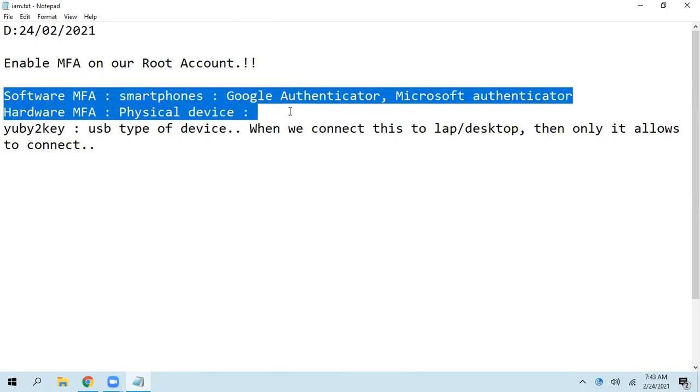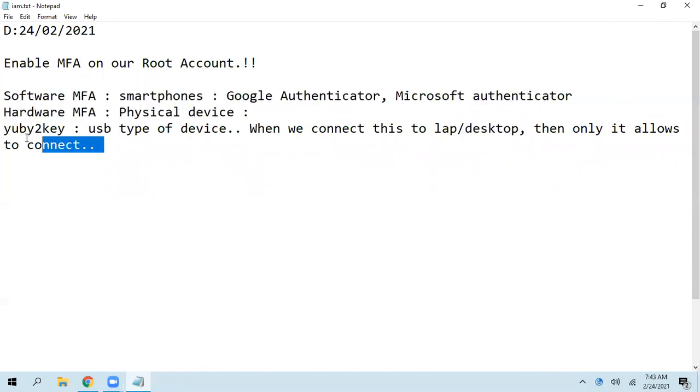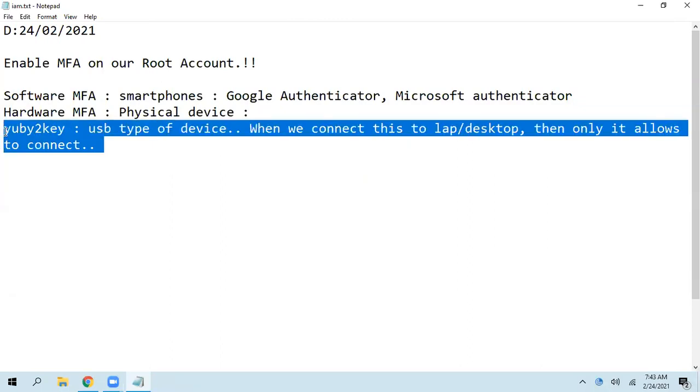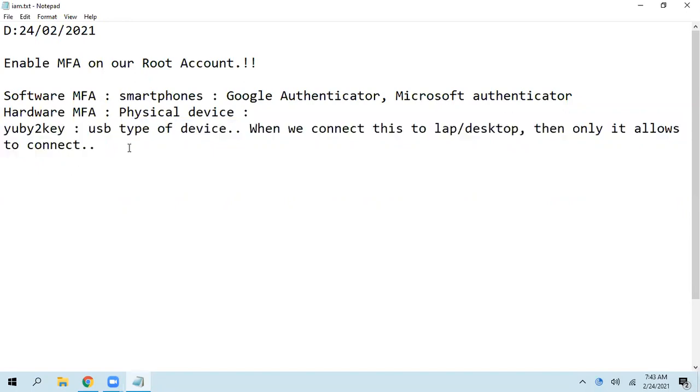For example, I gave my username and password, and we are both on a phone call. You entered the username and password, and it is asking for the PIN number. I can open this application and tell you that PIN number. But this one is not like that. If I want to log in, I need to have that pen drive type of device with me, and connect it to whichever laptop I want to log in from. Only the person who has the device can connect. So giving a username and password and telling the key is not sufficient to log in. It is a more advanced, secure option, right?